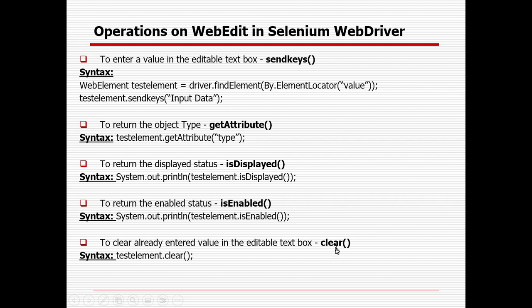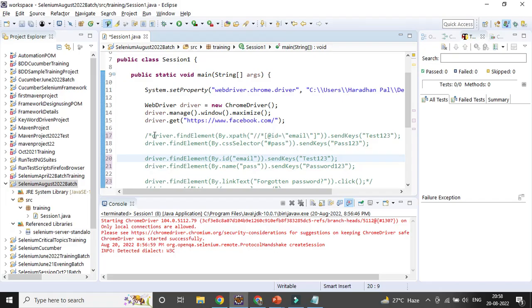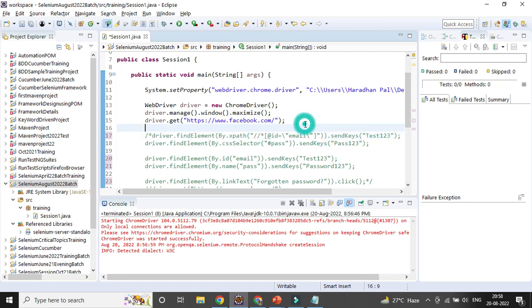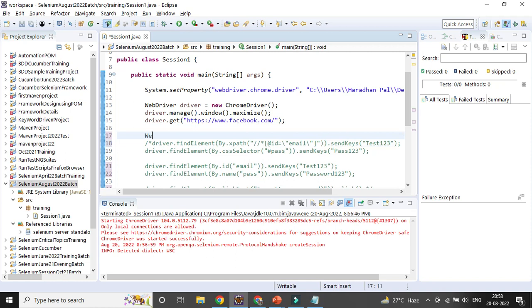So here you will be hard coding it and adding some value. But in case the same element I need to use multiple times, how will I do it? So for that element, I'll be creating a WebElement. WebElement is nothing but a class in Selenium. I am giving the variable name, email field or email text, and I will be identifying and storing it in that variable. One second. Okay, I need to import WebElement, and By for the element by XPath.